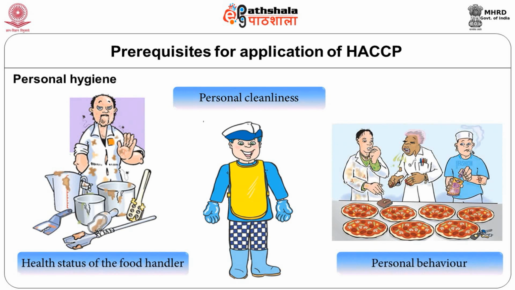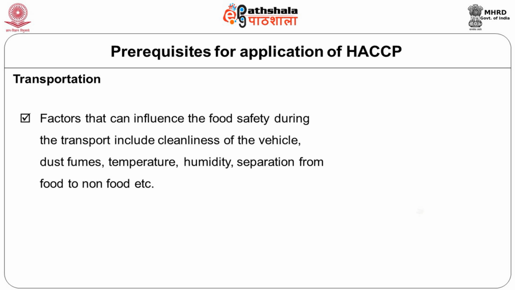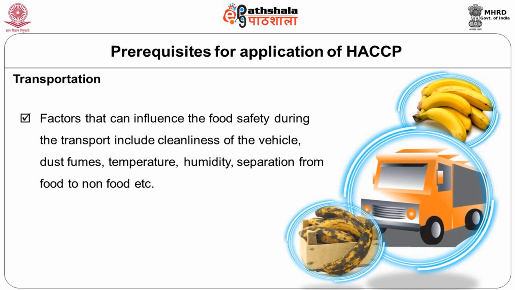All that also influences food safety. Personnel, the food handlers, are a very important input. Then you also have to look at transport and facilities. Supposing you have made a very good product, but you are dependent on somebody for transport, and that is not maintained. If your product has to be cold chain, meaning it has to be transported at 4 degrees, does your transportation vehicle have that facility, whether it has any cover during the transportation, whether there is any likely problem? So all that has to be there.